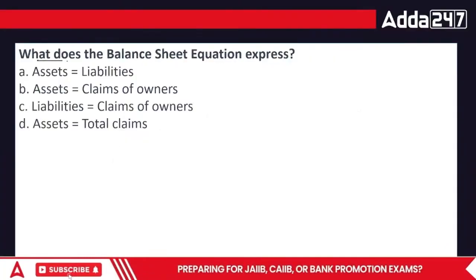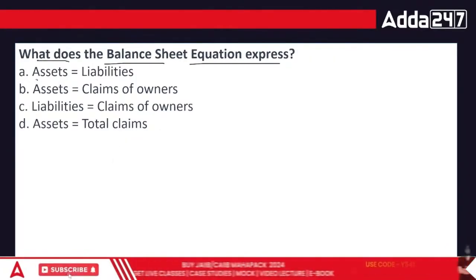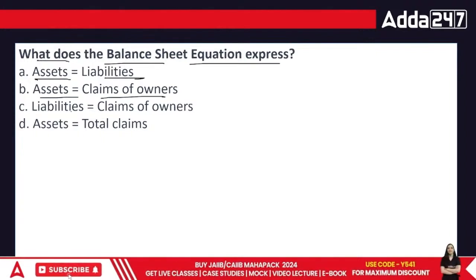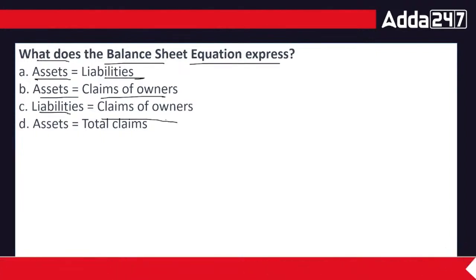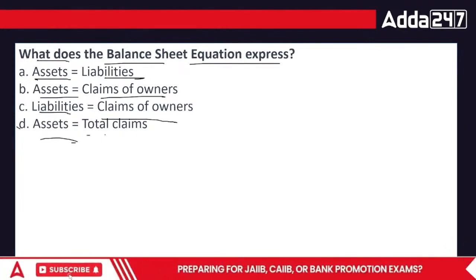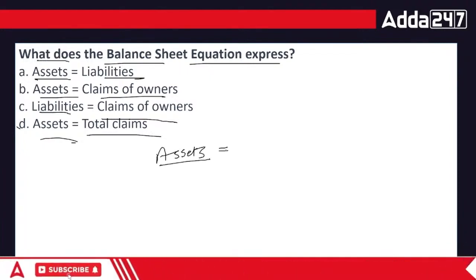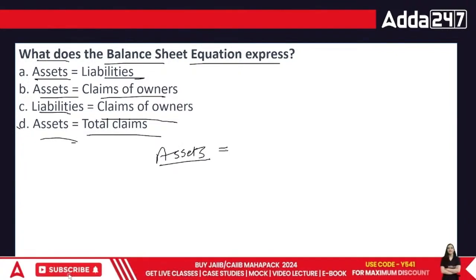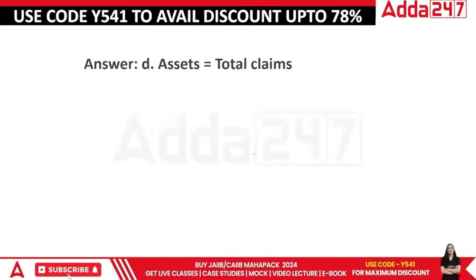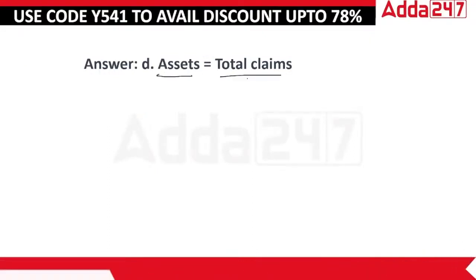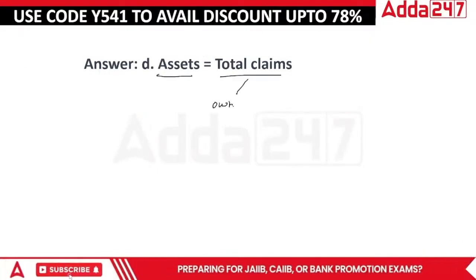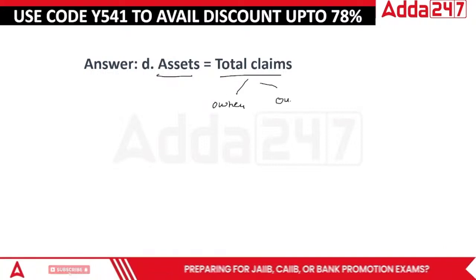Next point. What does the balance sheet equation express? Assets is equal to liabilities, assets are equal to claims of the business, liabilities are claims of the owners, or assets is equal to total claims. When we talk about the balance sheet equation, the assets are equal to the money which the businessman gives and the money which the outsiders are giving. So overall, assets is equal to the total claims. Claim of the owner or outsiders.